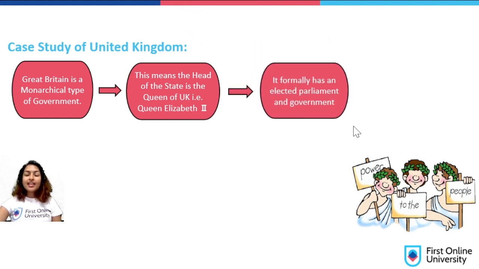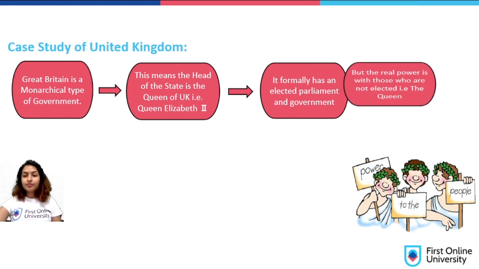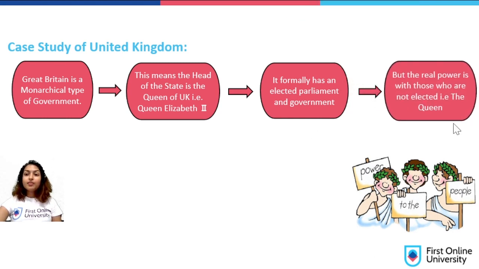It formally has an elected parliament and a government. But the real power is with those who are not elected, the Queen. So like I said earlier, the Queen is a hereditary agent, so she is not really elected. But despite that, there's an elected parliament where normal citizens elect the government. But the real power exists with the Queen. In the Indian scenario, the real power exists with the head of the government, that is the Prime Minister.